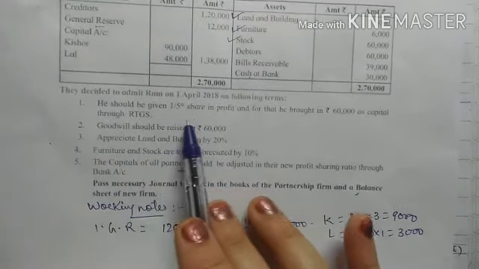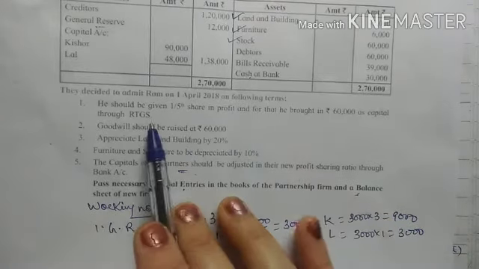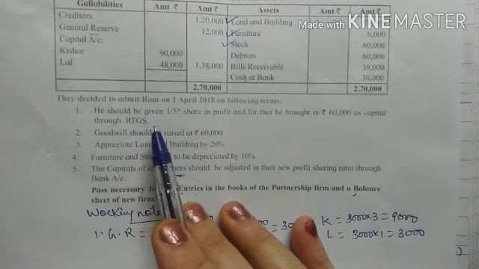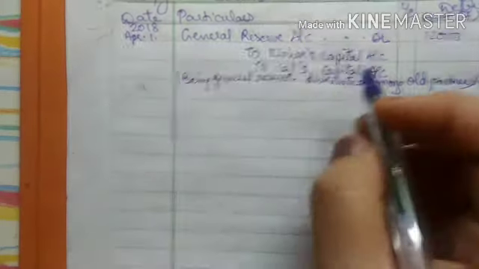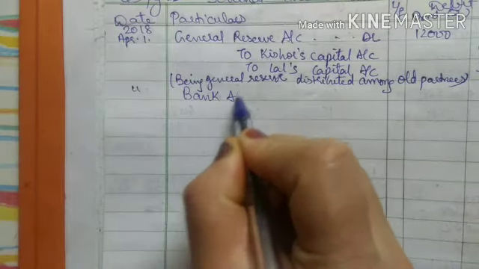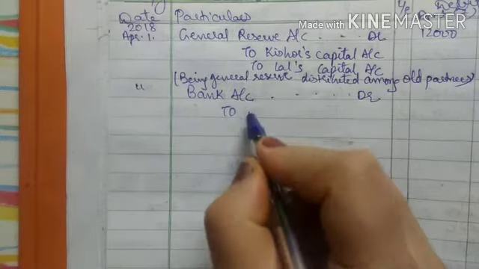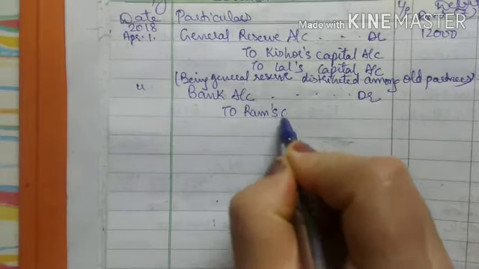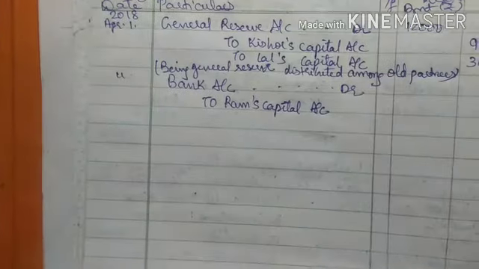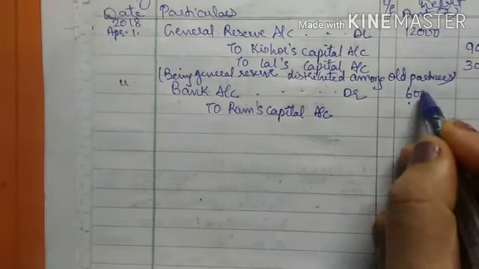Ram should be given 1/5 share in profit, and for that he brought in rupees 60,000 as capital through RTGS. So he is bringing the capital through RTGS. Journal entry, the date will be same for all entries. Bank account debit to Ram's capital account, and he is bringing 60,000 rupees, right?